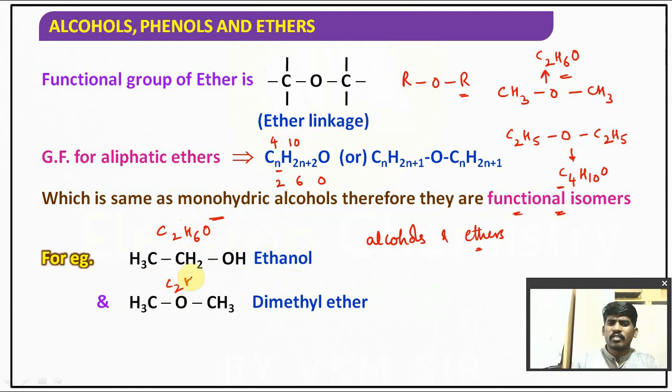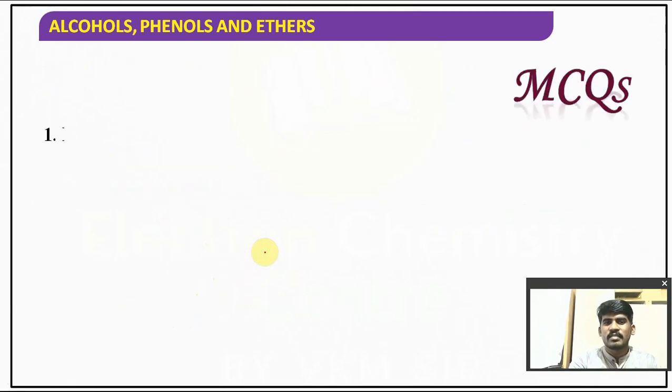And dimethyl ether is C2H6O. Both have the same molecular formula, but different functional groups are there. Hence, those are examples of functional isomers.